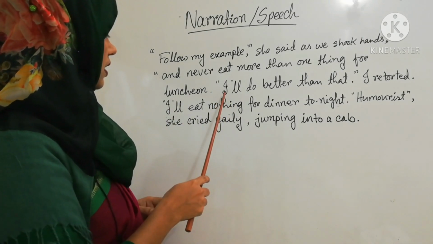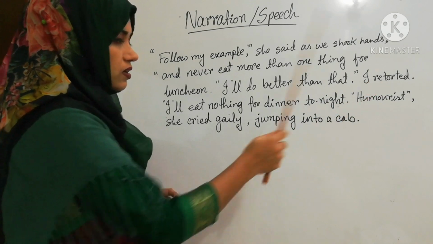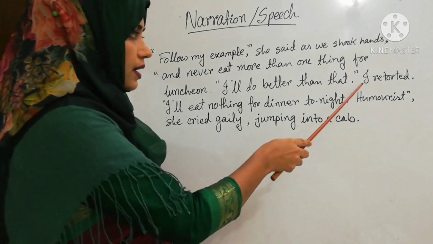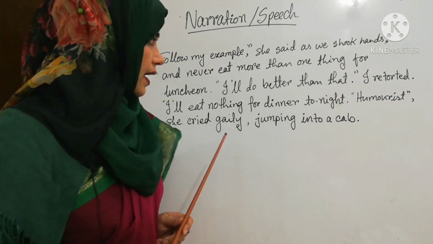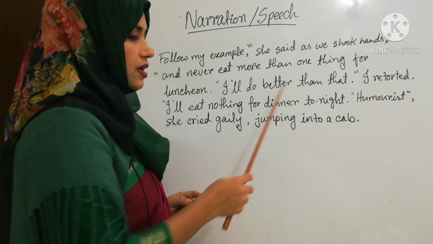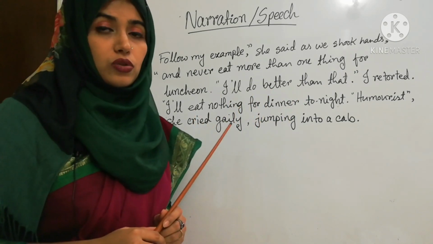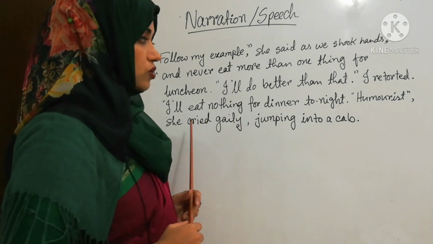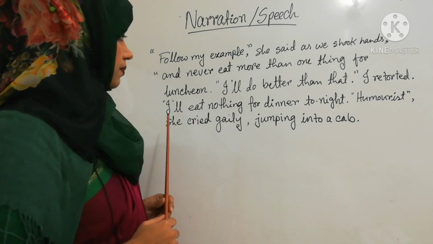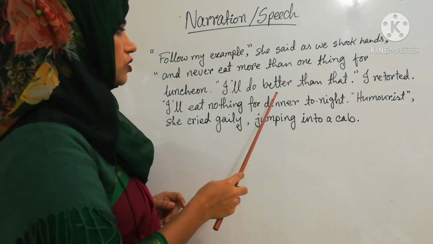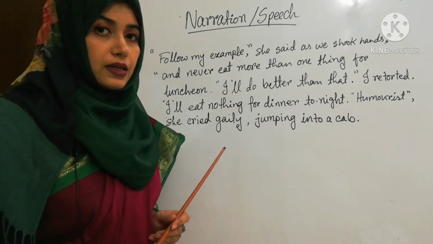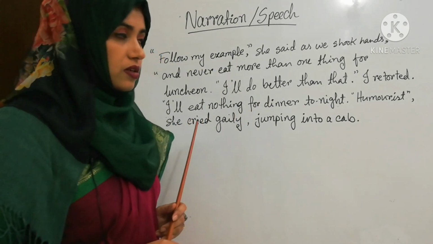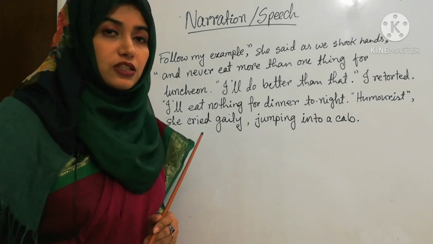Then I will do better than that, I retorted. So this is told by I. So I retorted that I would do better than that. I will be turned into I would. Then I will eat nothing for dinner tonight. So you can say I retorted that I'll do better than that and added that I would eat nothing for dinner tonight. Tonight will be that night.